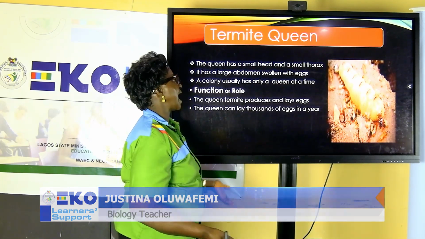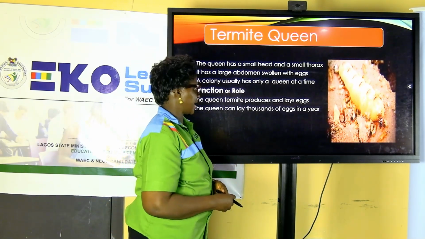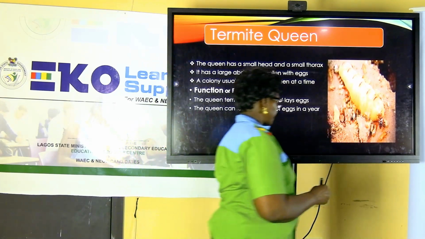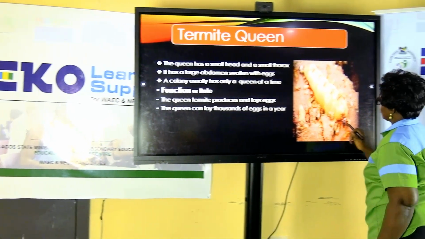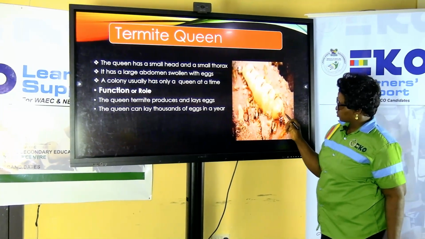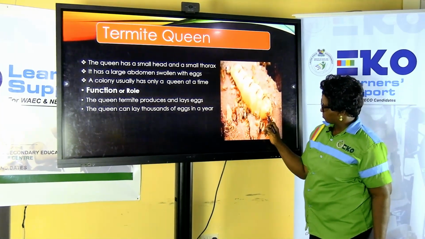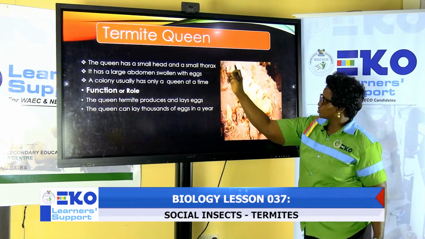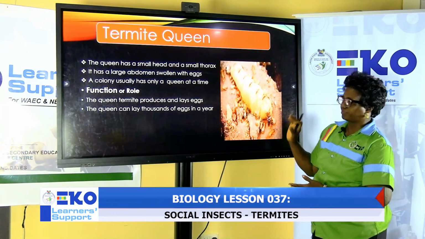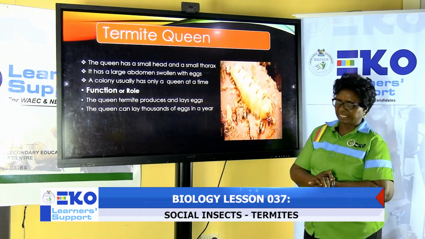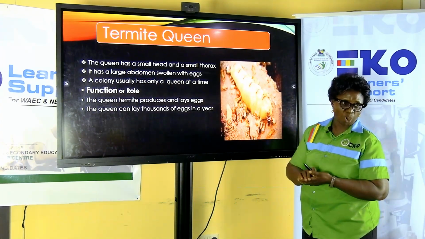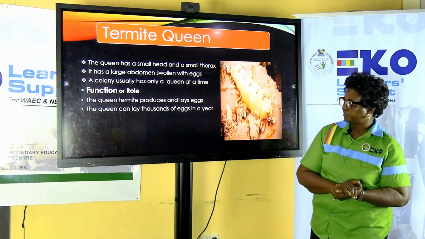It has a large abdomen that is swollen with what? Eggs. Look at the head. See the small thorax. From this end to the other end, the whole lot of this represents the abdomen. And you can see it is big and swollen, laden with what? Eggs.